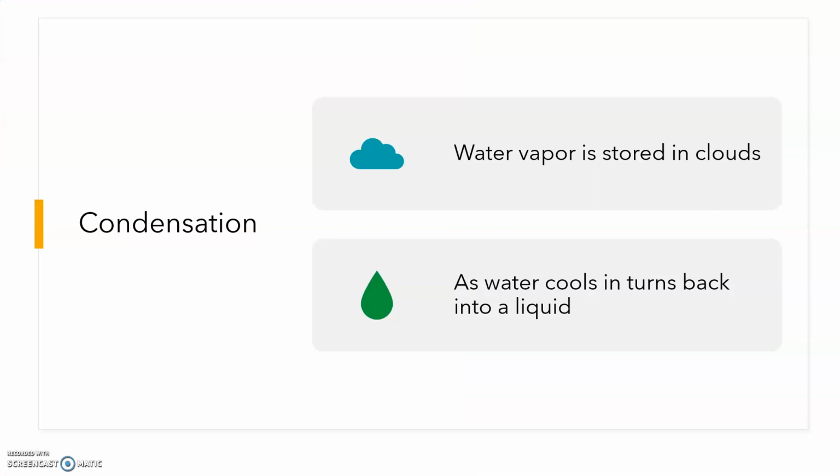The next process we are going to discuss is condensation. In condensation, water vapor changes from a gas into a liquid. Water vapor cools as it moves through the atmosphere and changes back into water. This process happens in clouds.